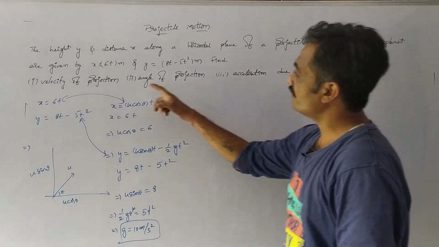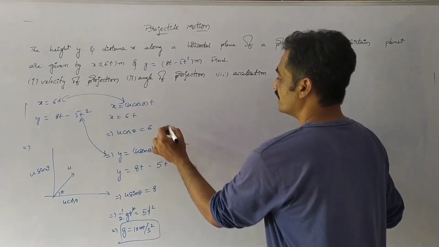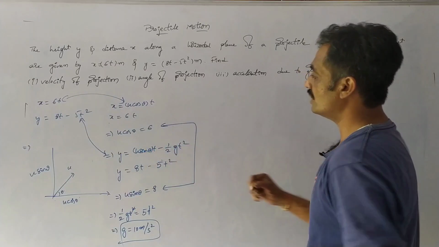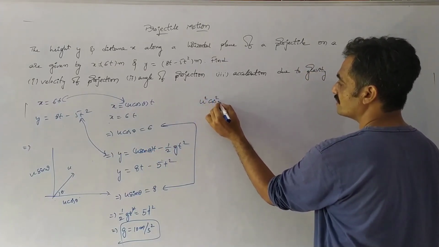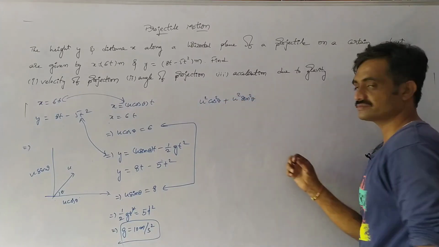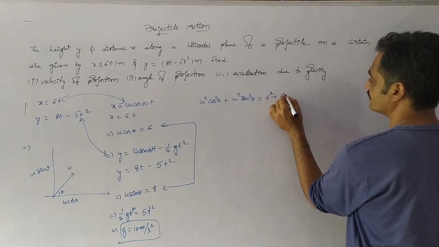Now observe that we have to find the velocity of projection, meaning we have to find u. For this, I just square these two equations and add them. On squaring and adding, we get u square cos square theta plus u square sin square theta equals 6 square plus 8 square.